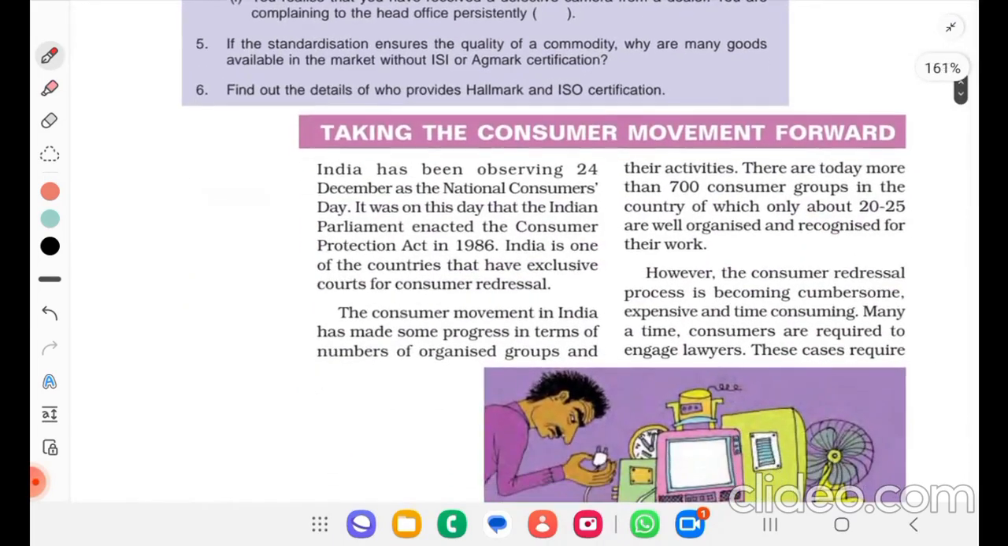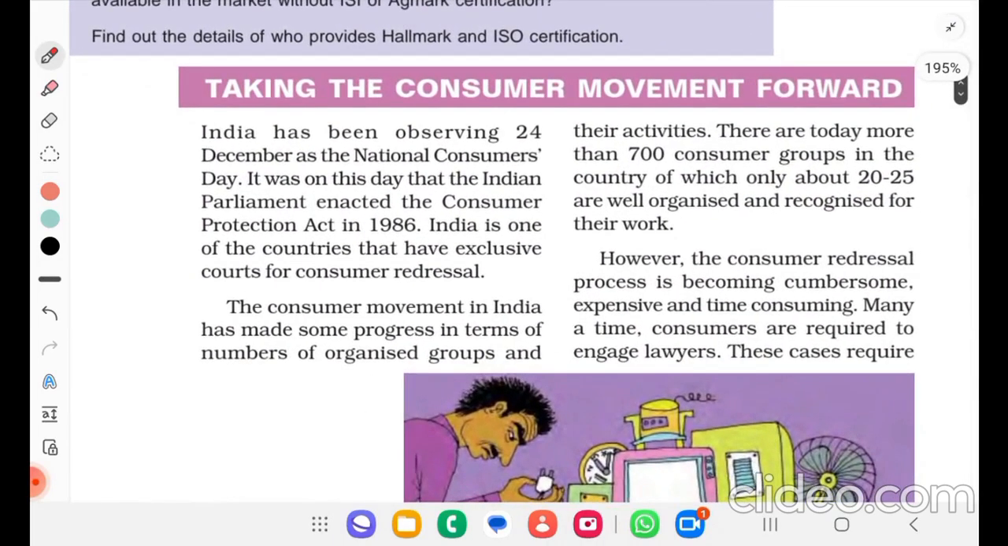Taking the consumer movement forward. India has been observing 24 December as National Consumer Day. It was on this day that the Indian Parliament enacted the Consumer Protection Act 1986. India is one of the countries that have an exclusive code for consumer redressal.